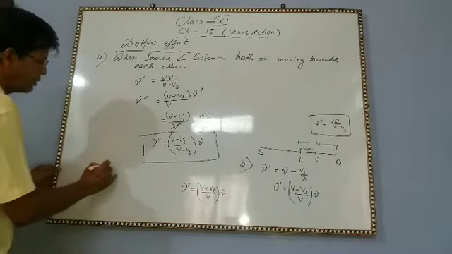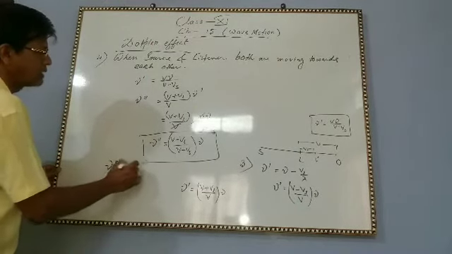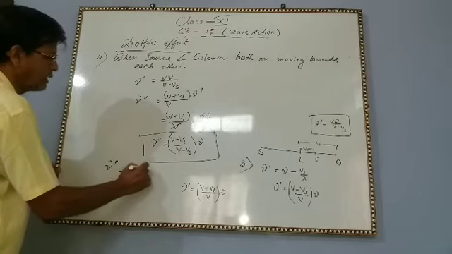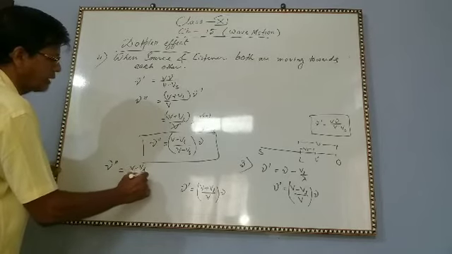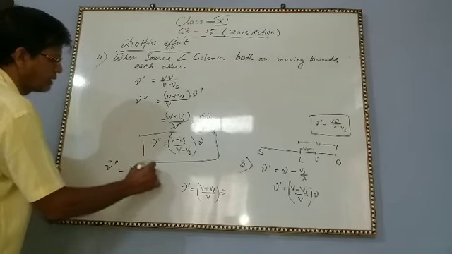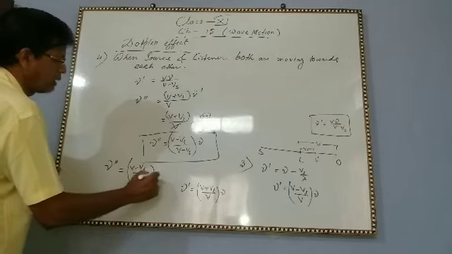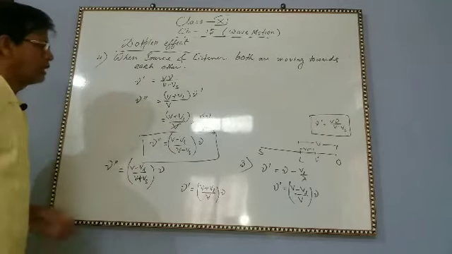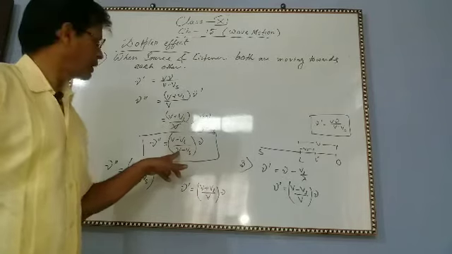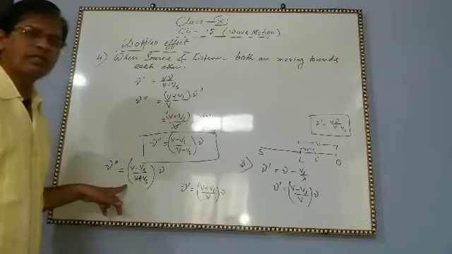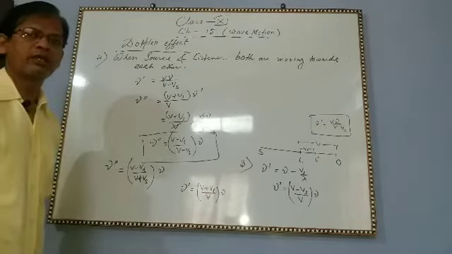Then what will happen? Only the relation will change. This will be V minus VL by V plus Vs into nu. If they move away from each other, this will be the relation.